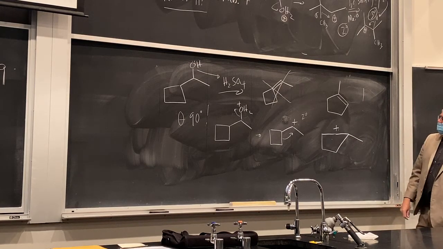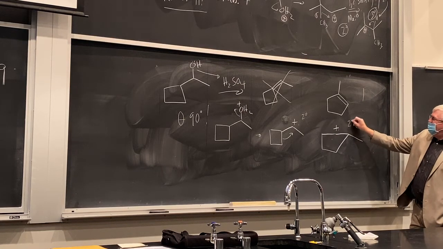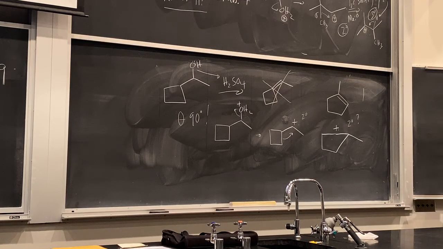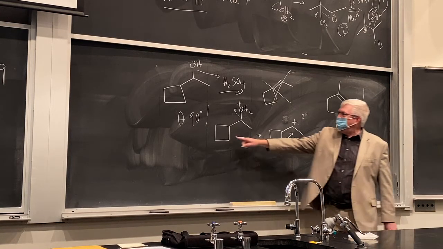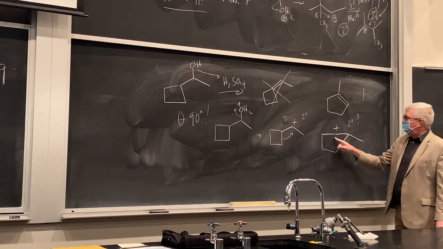But wait a minute, what type of carbocation is this now? It's still secondary. Why would that be favored? You go from secondary carbocation to secondary? What's the main issue here? What's the driving force again for this reaction? Yeah, it's the angle strain, right? Here you had this highly strained thing, 90-degree theta angles. And now what? You have a 5-member ring.